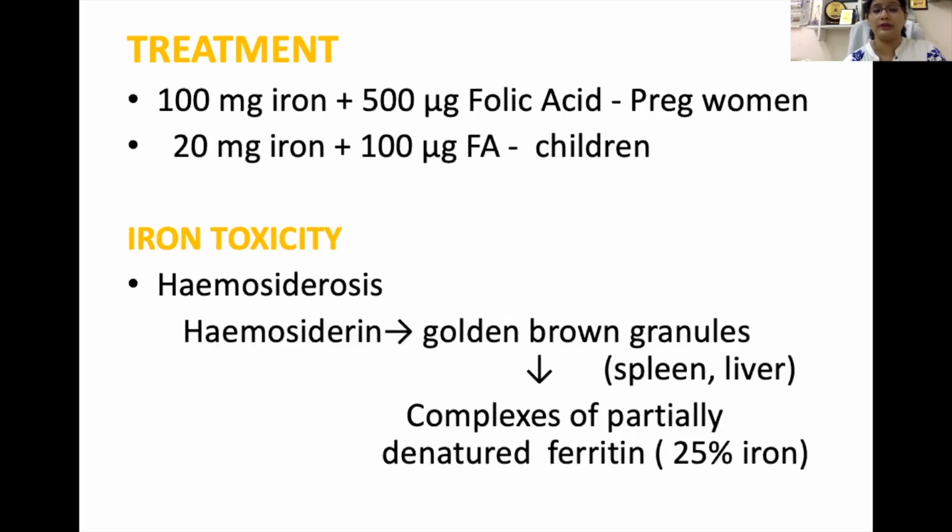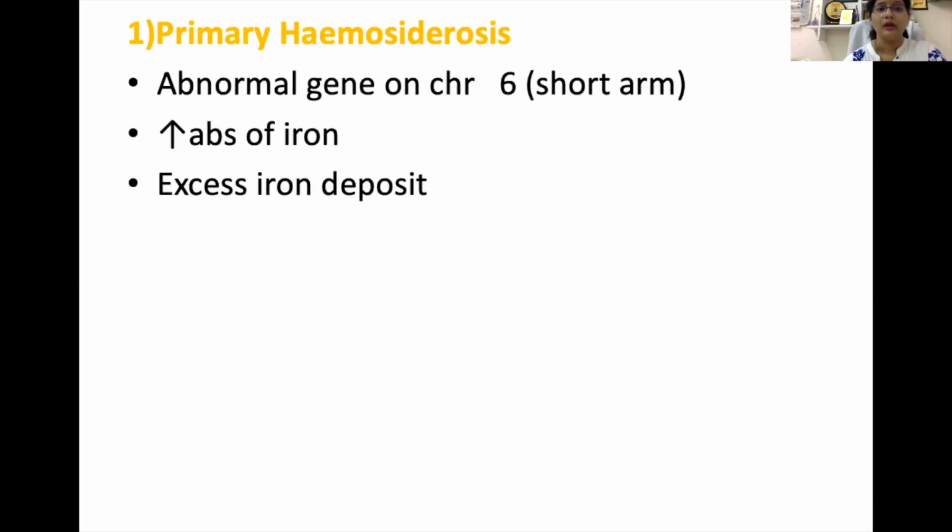Now, hemosiderin are golden brown granules, and they are deposited in the spleen and liver. And these golden brown granules are complexes of partially denatured ferritin, which contain 25% of iron. Now let's see what are the types of hemosiderosis. So there is primary hemosiderosis and secondary hemosiderosis.